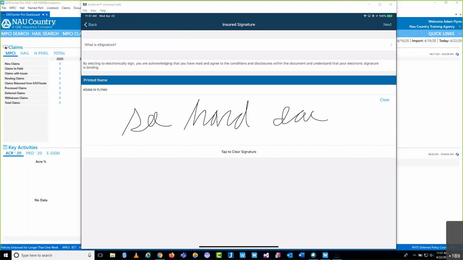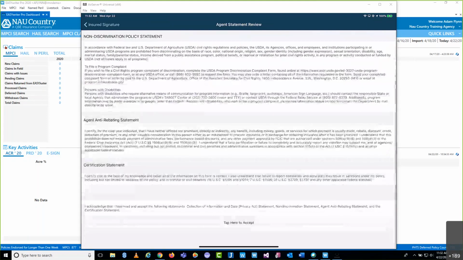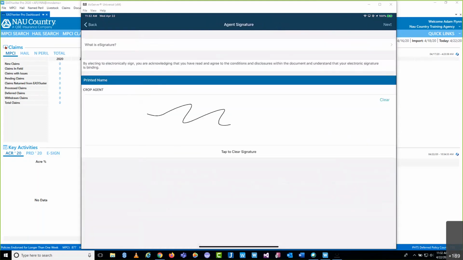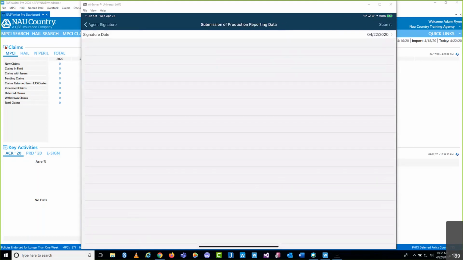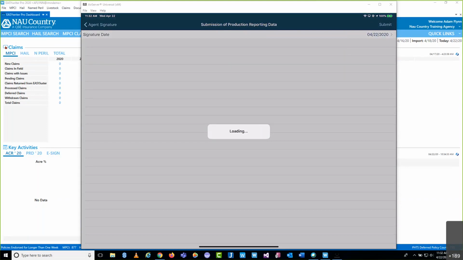What we're going to do here is once we're done, this document we're going to create, and I'll show you here. I'm just going to continue hitting next here. Basically, everything else is the same. And I'm just going to say that said see hard document, okay? Hit next one last time. I'm going to hit submit. And what this is going to do is bring up an APH report for me right here in the app. From within the app here, you have the ability to email it to yourself, print it if it's connected to a wireless printer, whatever the case may be.